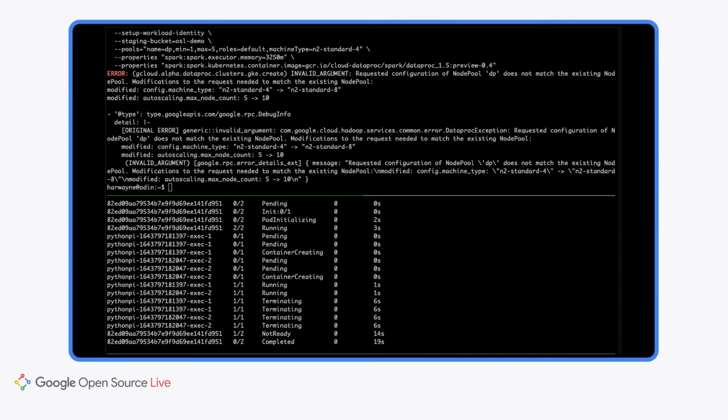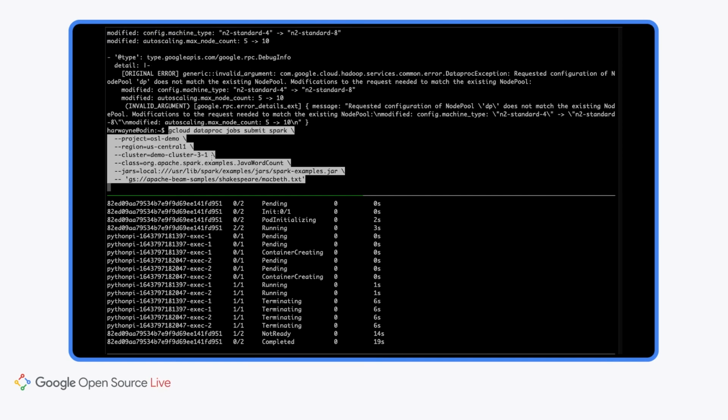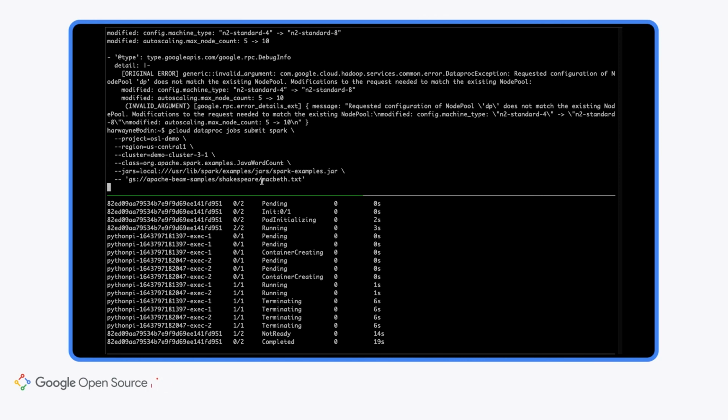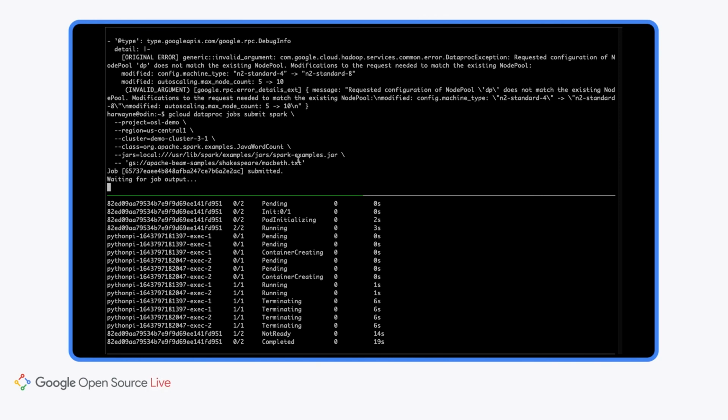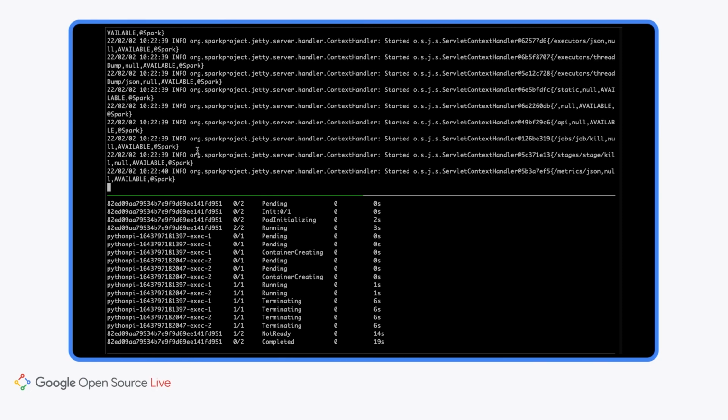Now, let's run a job on our Spark 3.1 cluster, the one that we named demo cluster 3.1. Rather than just counting Spark Pi, this one is going to figure out the word count of every word in Shakespeare's Macbeth play. Once again, we'll see streaming output from the Spark driver here, and we are not seeing any pods below because it's in a different namespace.